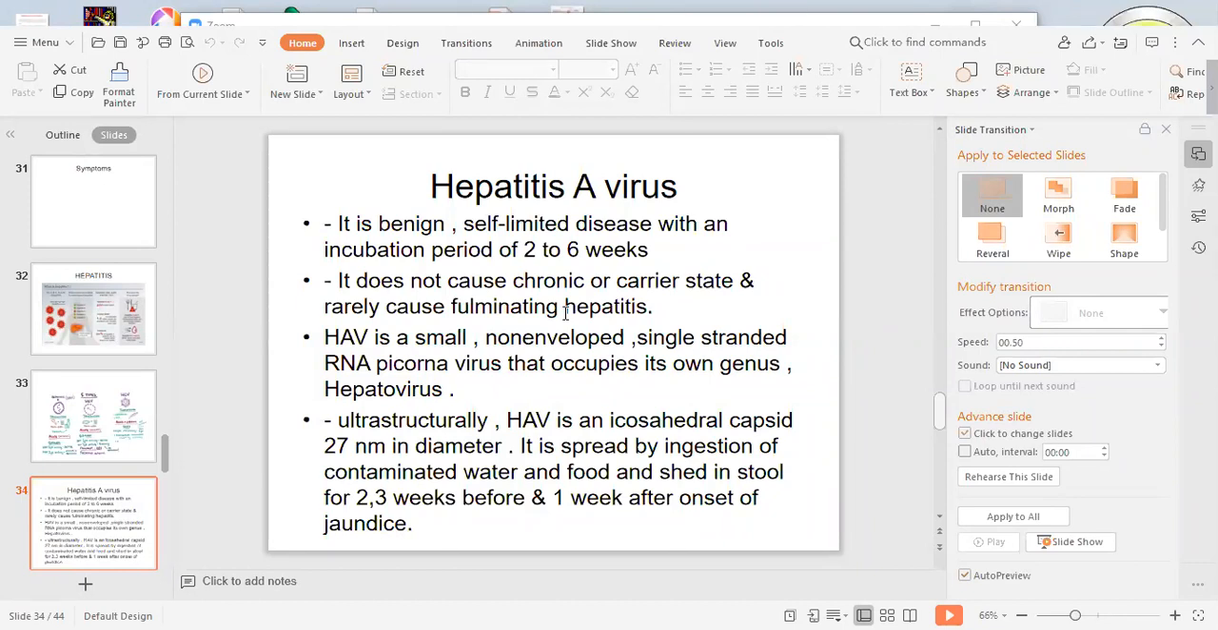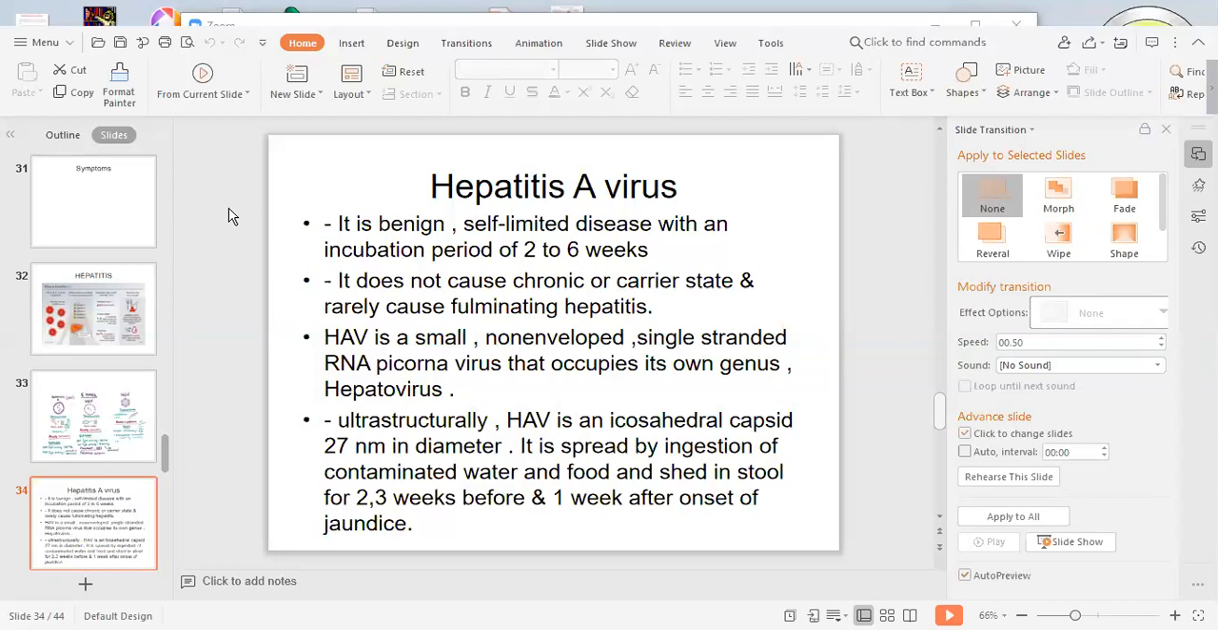Hepatitis A rarely causes fulminating hepatitis, but sometimes, according to the patient's habit, immunity, and resistant power, everything is related with whether the disease will get cured by itself or it will go into the fulminating stage.